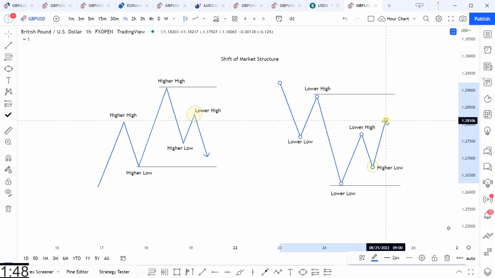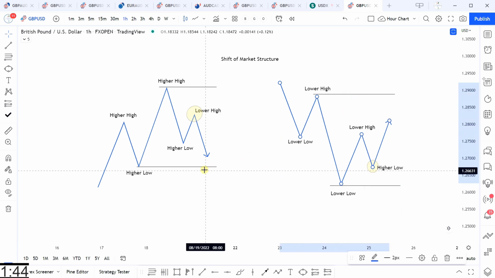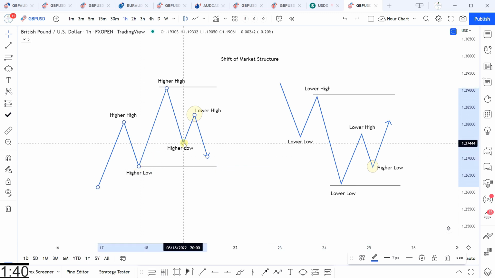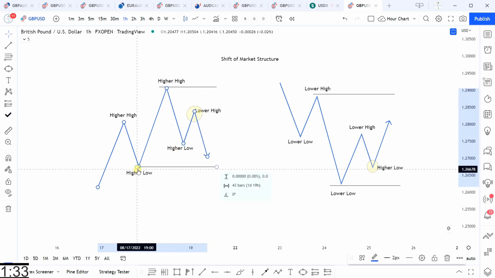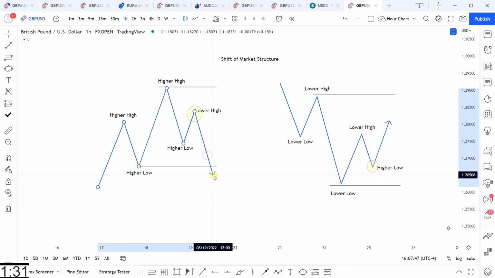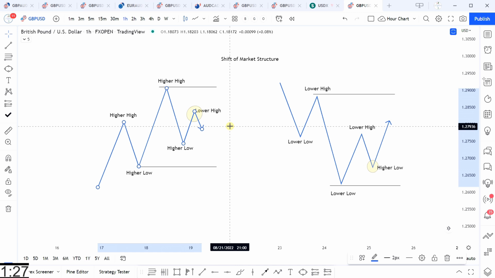Now, in both of these circumstances, we have to remember our boundaries of the trading range or the market structure range. The last valid low is this low. This low is not valid because it was not able to create a breaker structure and it was not able to make a higher high. So once this low is broken, then we have confirmation that we're in a reversal. This is like the precursor to the reversal. This is the early warning system that market structure gives us.